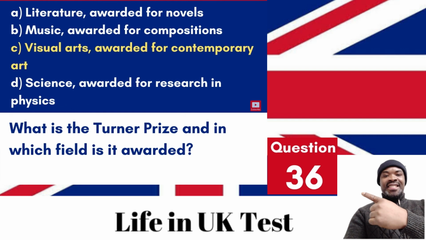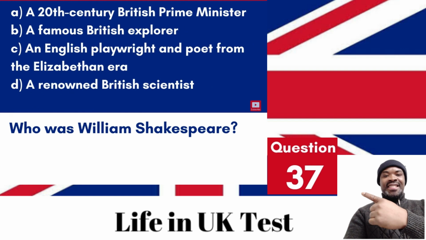Answer. C. Visual arts, awarded for contemporary art. The Turner Prize is a prestigious annual prize presented to a British visual artist, typically in the field of contemporary art. Question 37. Who was William Shakespeare? A. A 20th century British Prime Minister. B. A famous British explorer. C. An English playwright and poet from the Elizabethan era. D. A renowned British scientist.